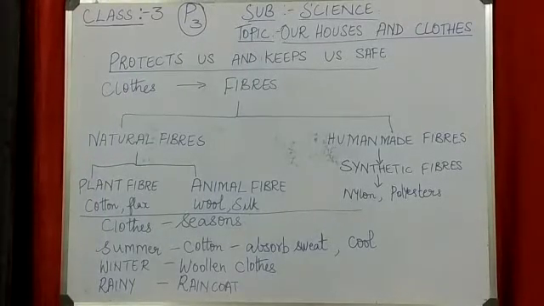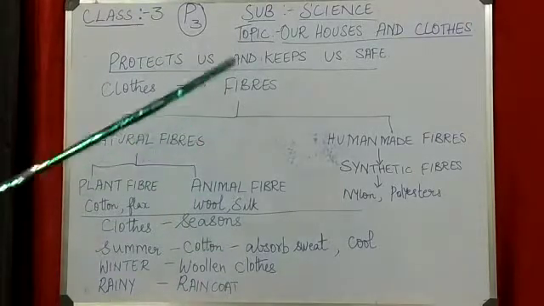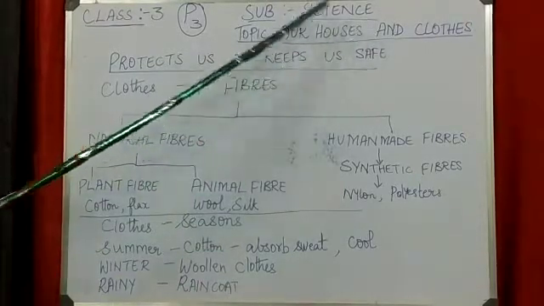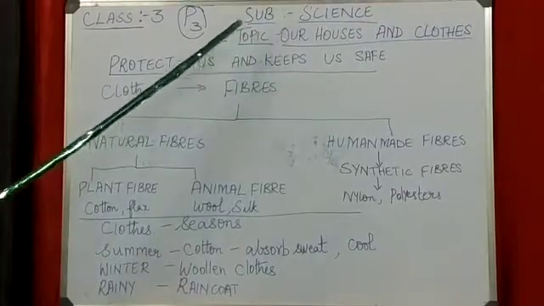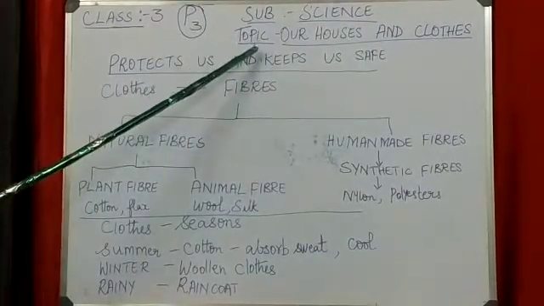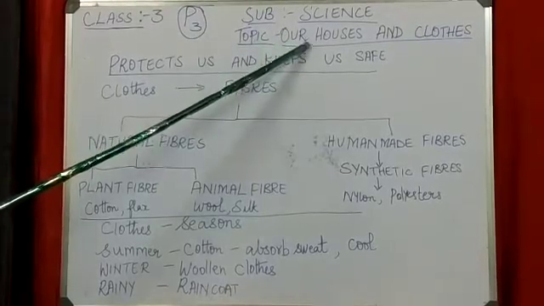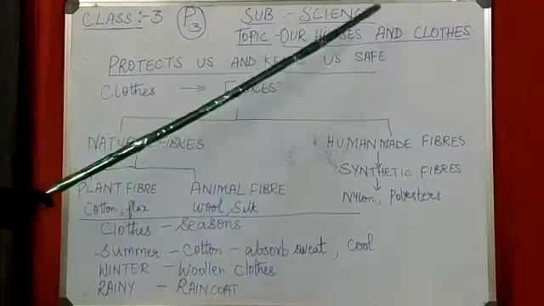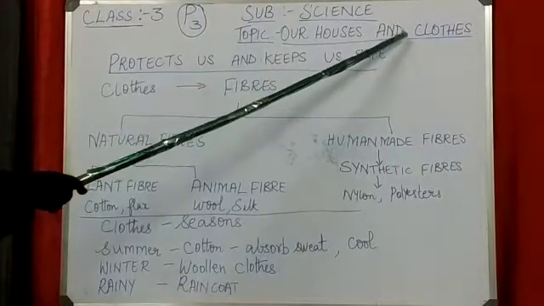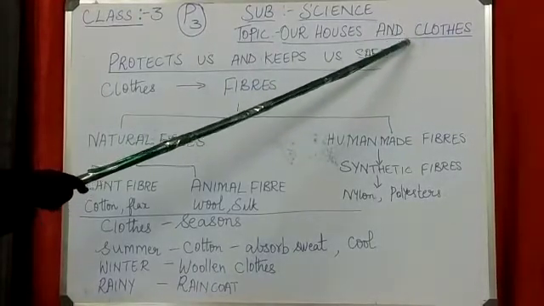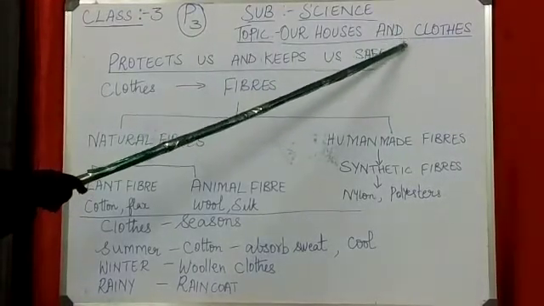This is the continuation of part 2. Okay, this is part 3, topic: our houses and clothes, subject: science. In the previous two classes we learnt about houses, different types of houses, and today's topic we will learn about clothes. What are clothes and why do we wear clothes?